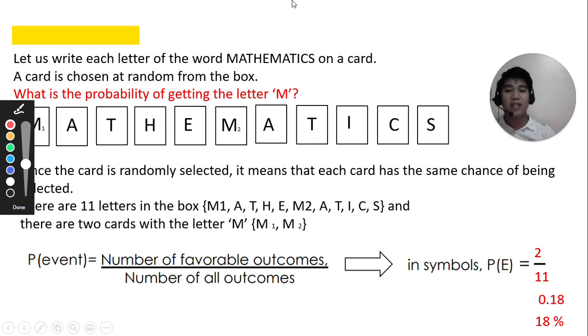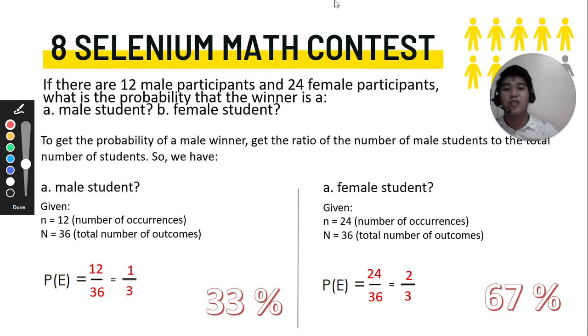Okay, did you get it? If it is letter T, of course it will be 1 over 11. And 1 over 11 in decimal is 0.09, and in percent, it is 9%, of course. So all of these letters except M have the probability of 9%. Let's continue. Okay, another example, another type.